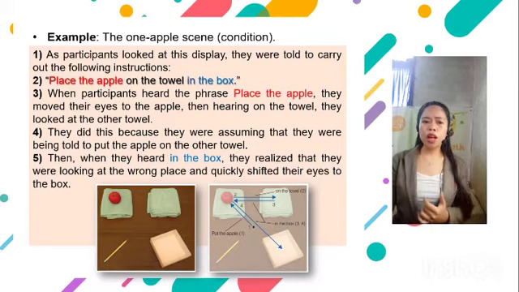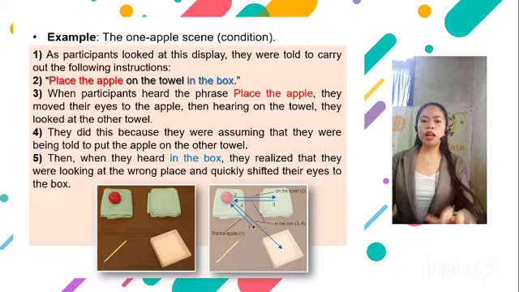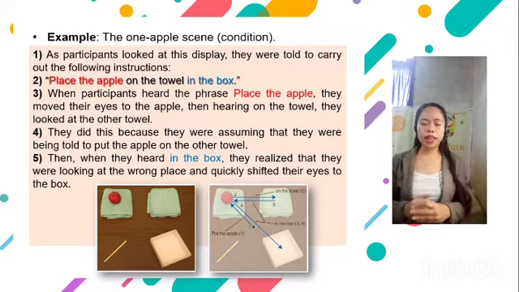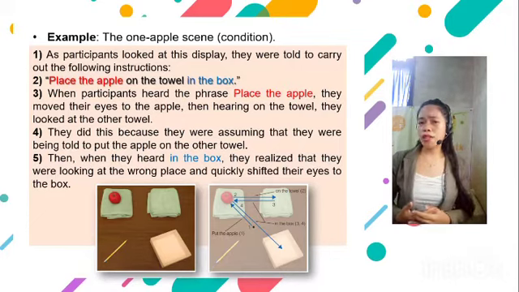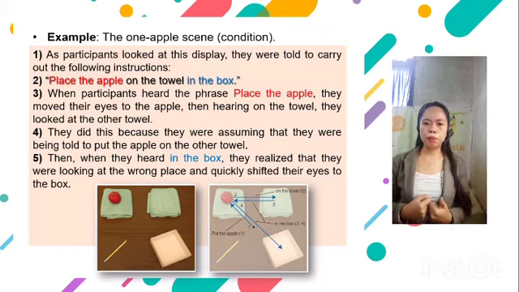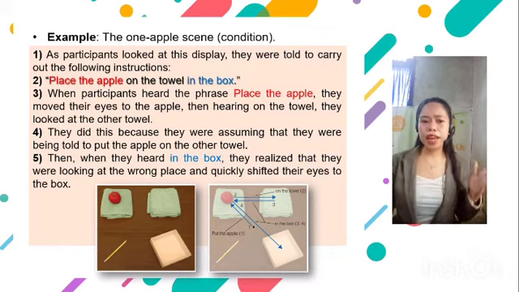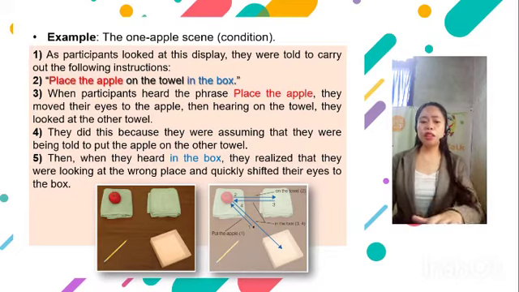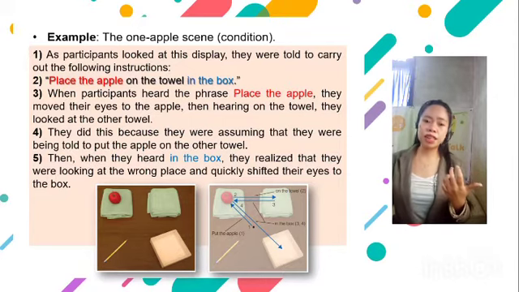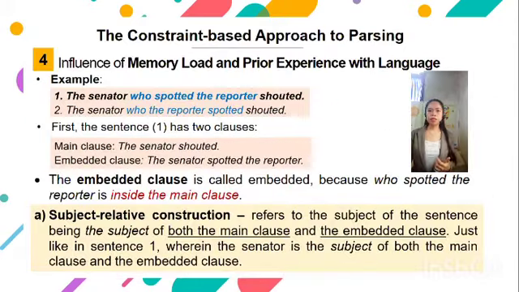Tanenhaus therefore showed that the participants take into account not only the information provided by the syntactic structure of the sentence, but also what he calls the non-linguistic information, in this case, the information provided by the scene. Opposing the idea proposed by the garden path model that only syntactic rules are taken into account as the sentence is initially unfolding. Now let's go to the fourth factor, the influence of memory load and prior experience with language.